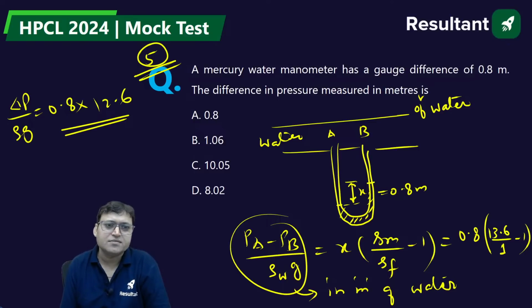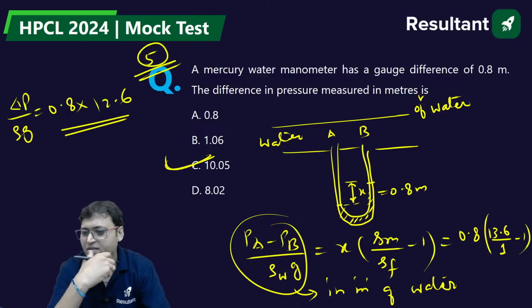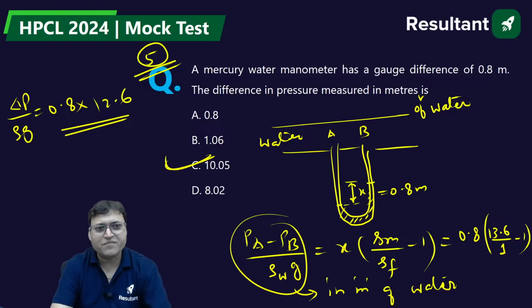How much is that? Can you solve it? It is around 10, isn't it? Isn't it almost 10? Yes, 12.6 multiplied by 0.8 means it is almost 10 into 1. 10.1. 10.05. Yes, this is correct. Question number 5, option C is correct.